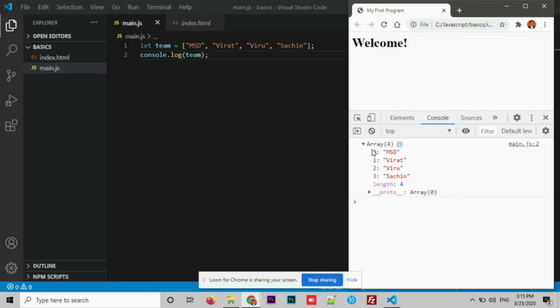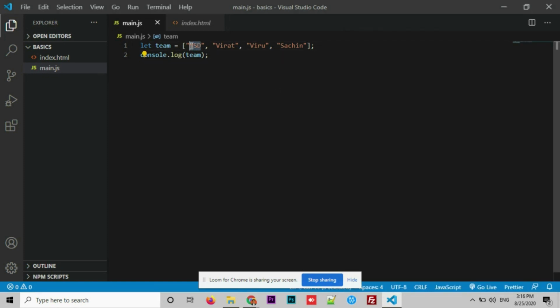You can observe here in the array, the index will start with 0. That means whatever the first element that you have added, the index for the first element is 0. Start with 0, 1, 2, 3. Now by making use of the index, we are going to access elements inside the array.